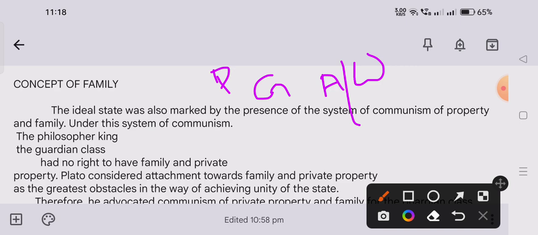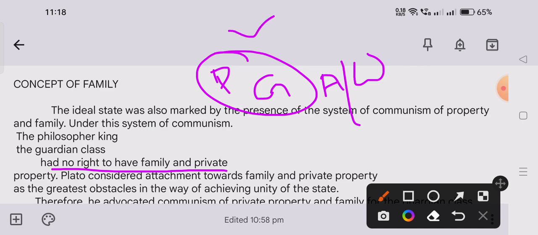So he said that philosophers and guardians should not have a family and property. Philosophers and the guardian class should not keep property, should not make a family. Only the workers are allowed to marry and to keep property of their own.